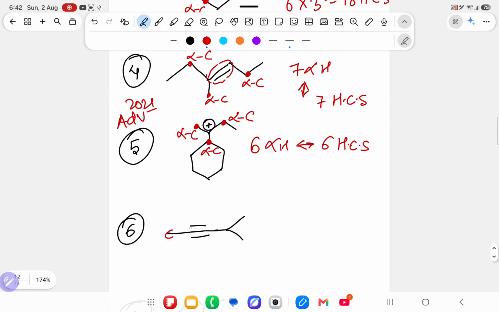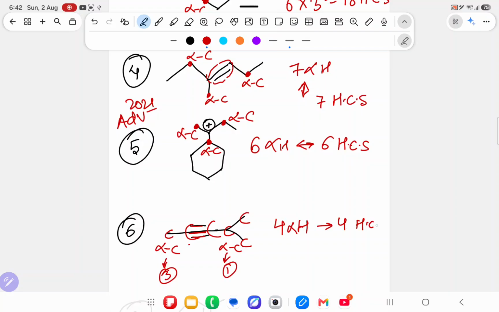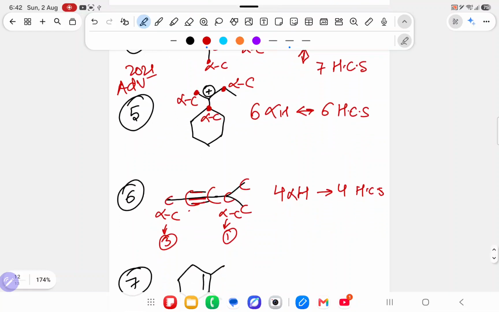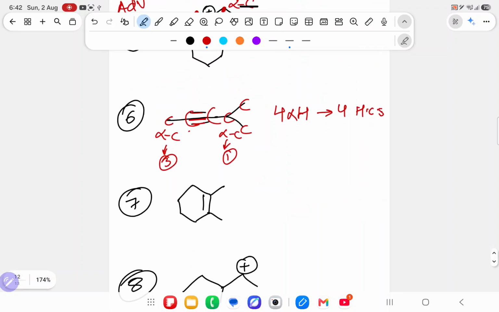Okay. Carbon, over here carbon, carbon, carbon, carbon. So over here this is a triple bond. So this is alpha carbon, this is alpha carbon. This alpha carbon has 3 alpha hydrogens, this alpha carbon has 1 alpha hydrogen. That means 4 alpha hydrogens means 4 hyperconjugating structures. Number of alpha hydrogens is the number of hyperconjugating structures in the normal case. In a benzene ring, number of alpha hydrogens into 3 is the number of hyperconjugating structures.